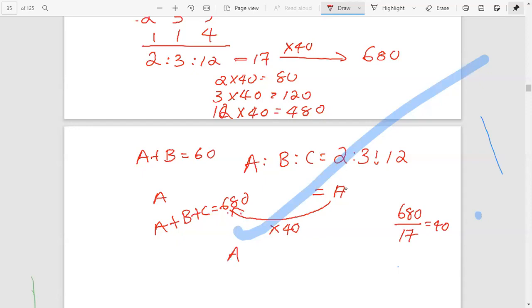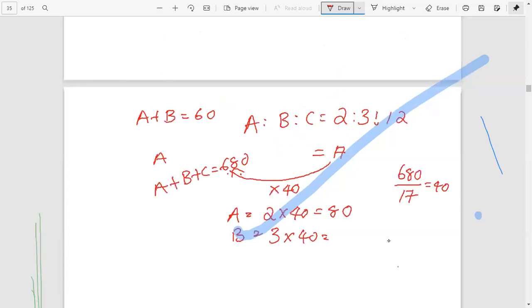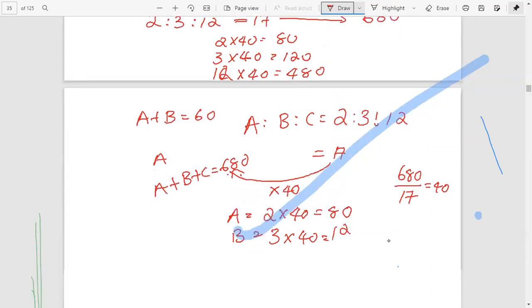Therefore, we have to find A. Here the ratio is 2, therefore the first one is 2 into 40, that is 80. The second one is 3 into 40, that's equal to 120. The last one, C, equal to 12 into 40, that's we get 480. Therefore, the values are 80, 120, 480.